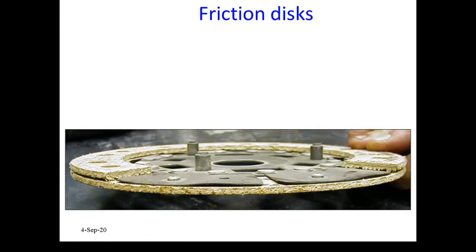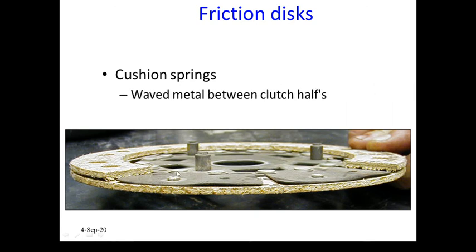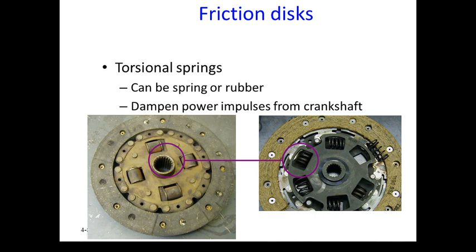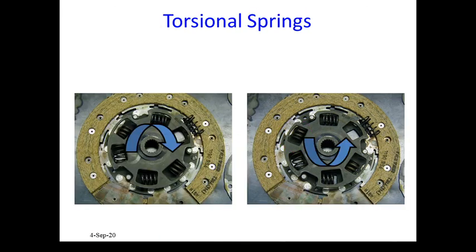And these are friction discs. These are the torn discs. See this? These are broken. And these are friction material made of asbestos. Cushion springs are basically waved metal between the clutch halves, and these dampen the clutch engagement. Though other types are there, torsional springs can be spring or rubber. These basically dampen the power impulses from the crankshaft.